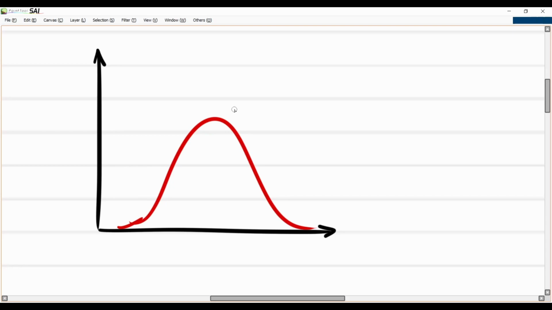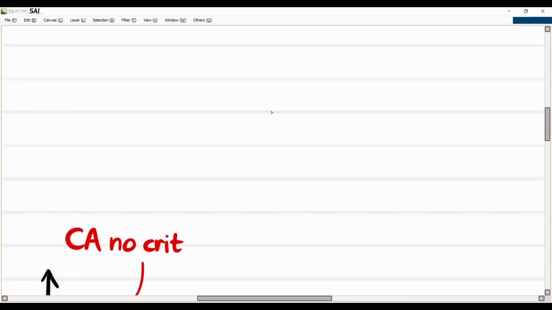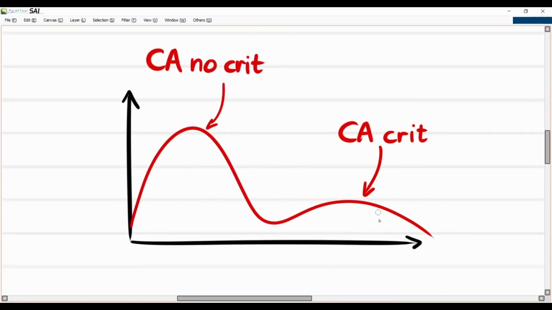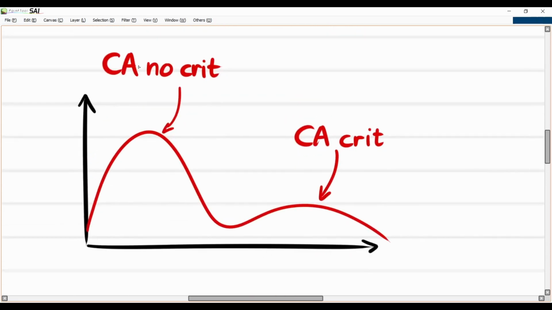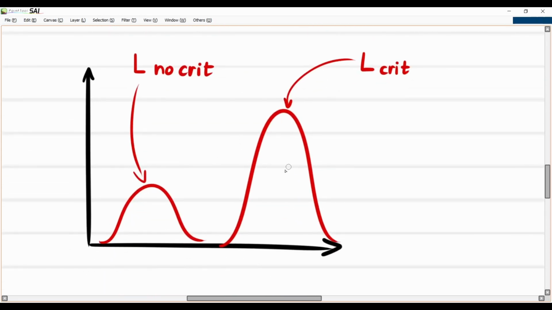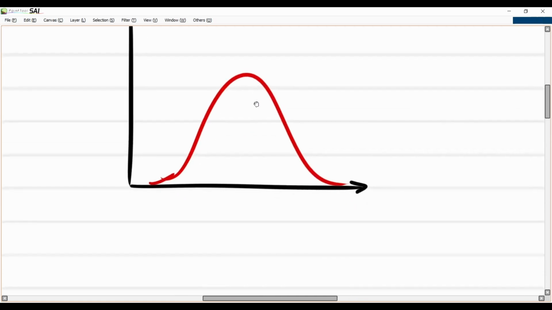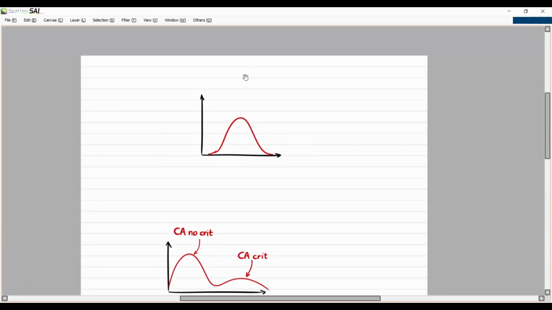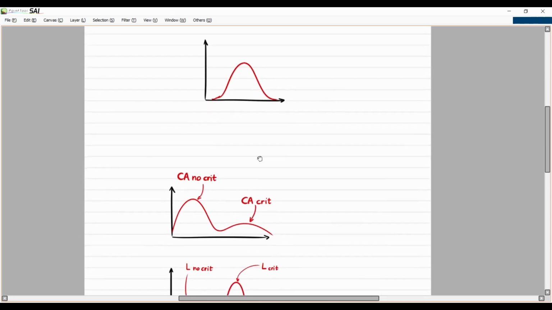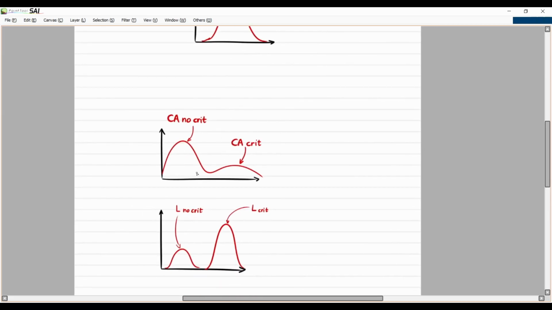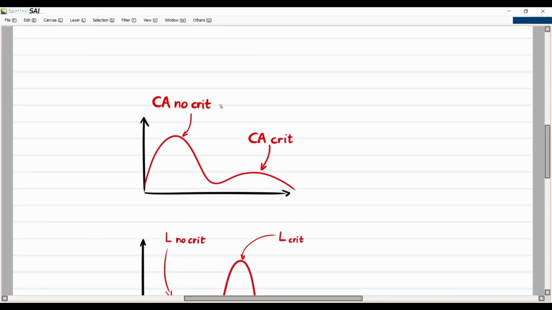Kokomi doesn't exactly rely on critting and not critting. So we don't see these two different peaks that we get from Ningguang's charge attack and Eula's lightfall. That's what we get here. Consistent damage.